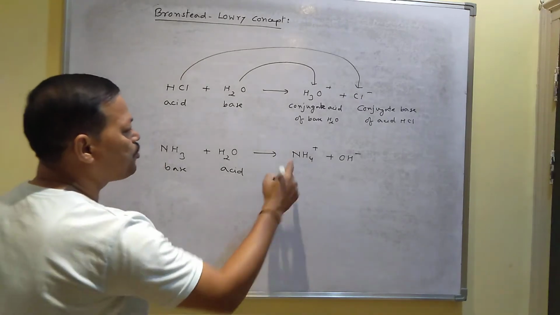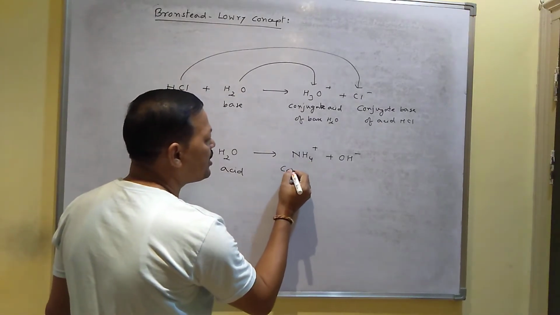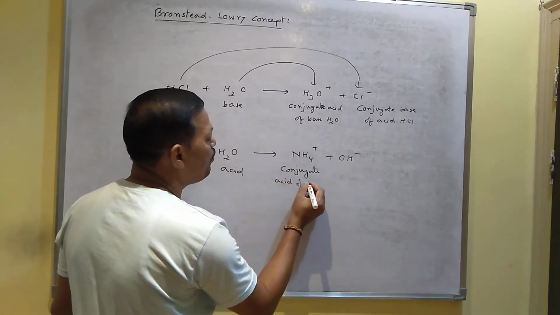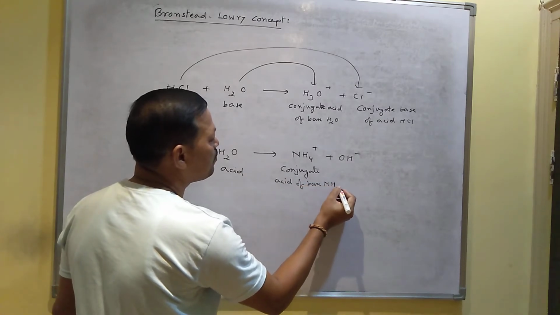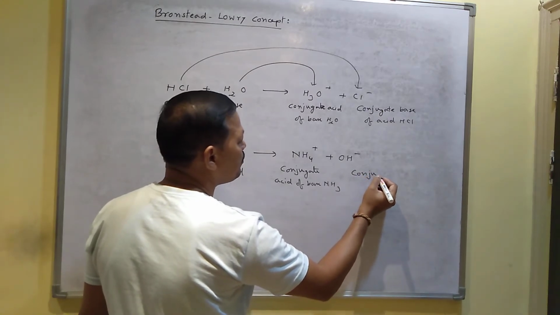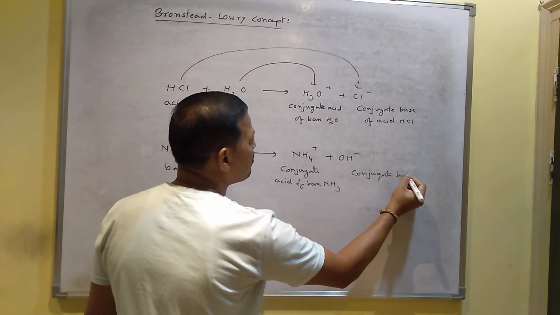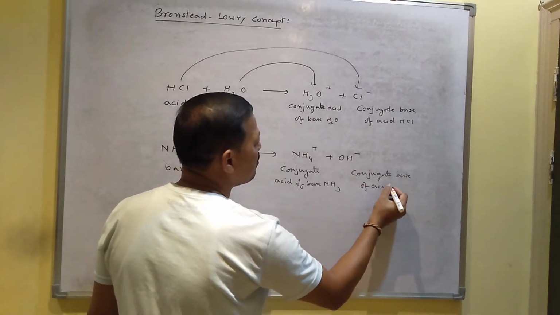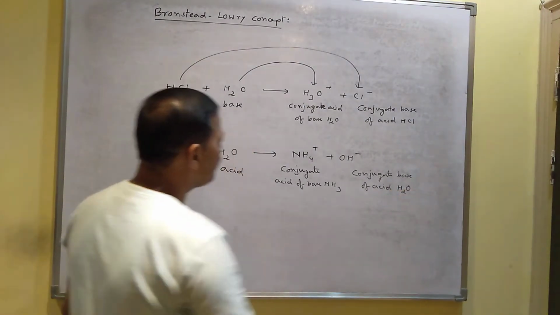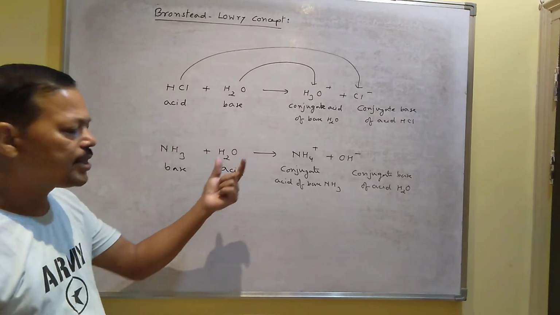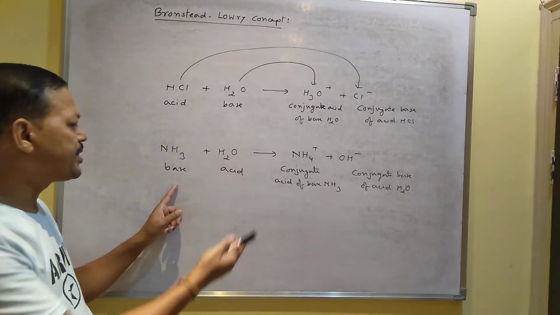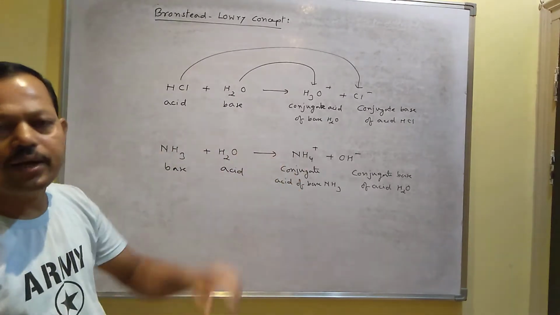Similarly, here NH4 plus, the ammonium ion, is the conjugate acid of base NH3, and OH minus is said to be the conjugate base of acid water. So every acid and base has a conjugate acid-base pair. Base produces conjugate acid, and acid produces conjugate base.